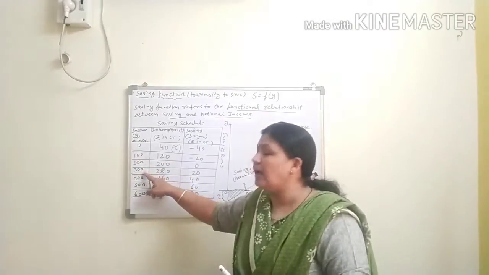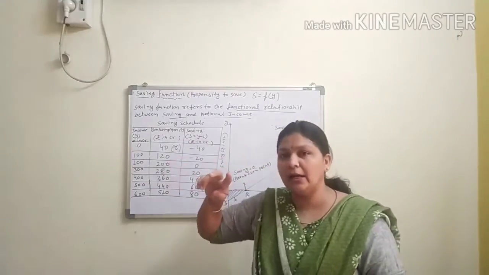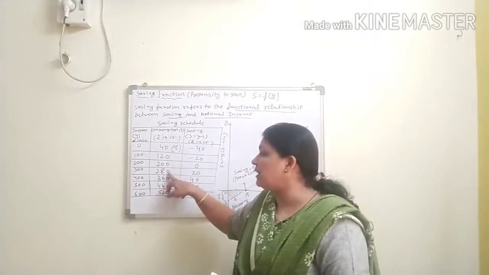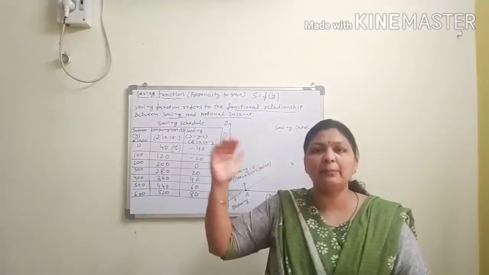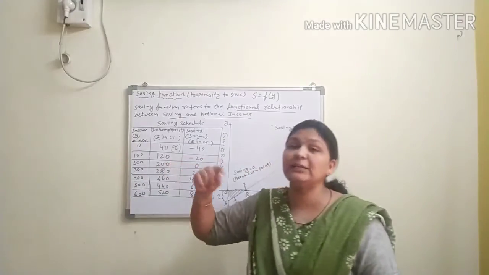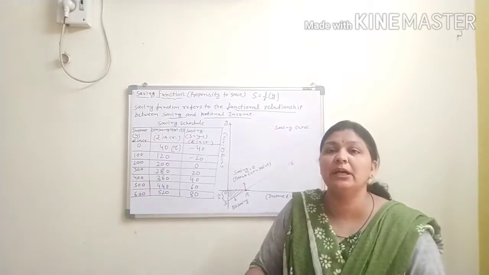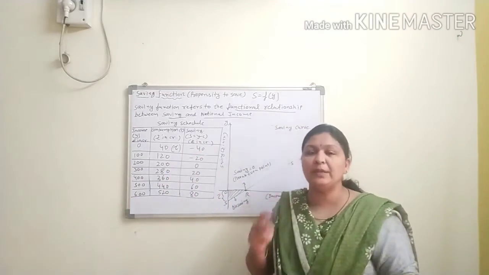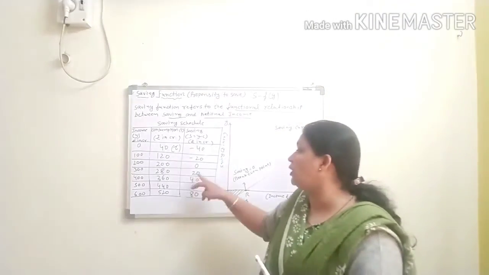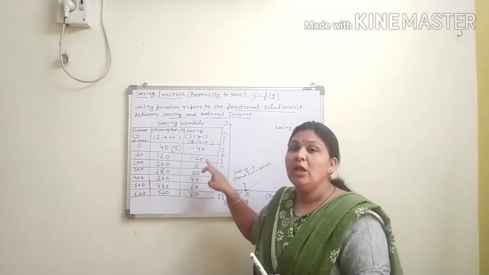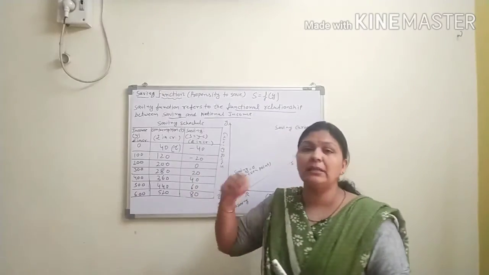Now again income increases by 100 rupees. By 100 rupees, it means total income increase is 300. Your consumption expenditure is 200. At that point, your income level increases by 100 rupees, but your consumption expenditure increases by only 80 rupees. So that 20 rupees is your saving. So 300 minus 280 is 20. So at that point, you just start the saving.